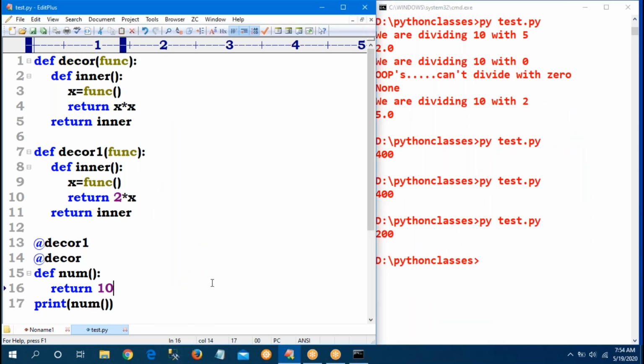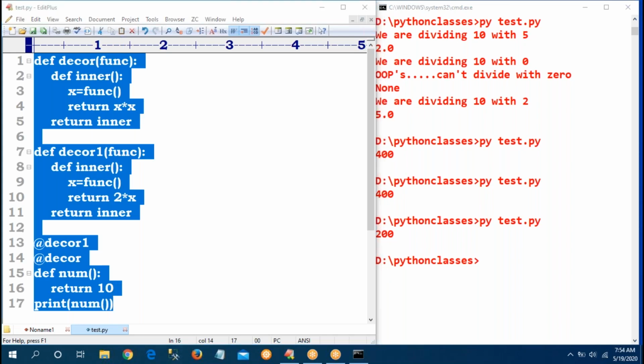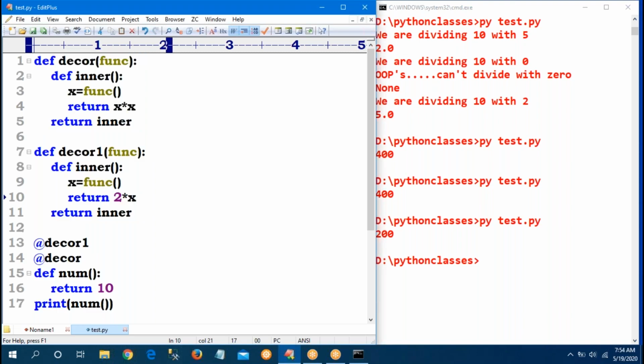So don't assume top to bottom decorators. Whichever is the nearest to your function, that decorator will be executed. That is the most valuable concept of decorators and decorator chaining.